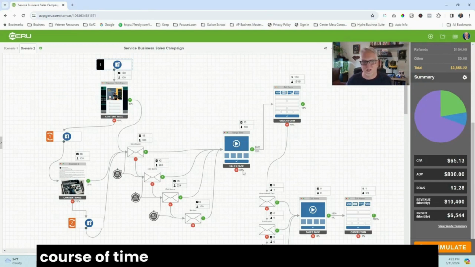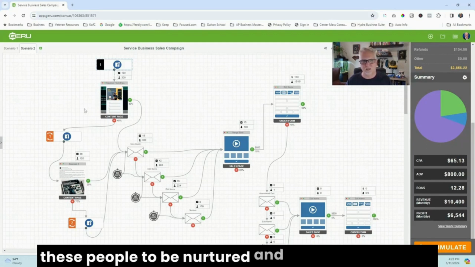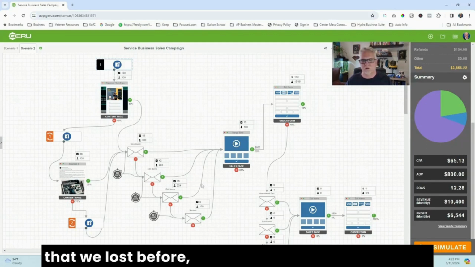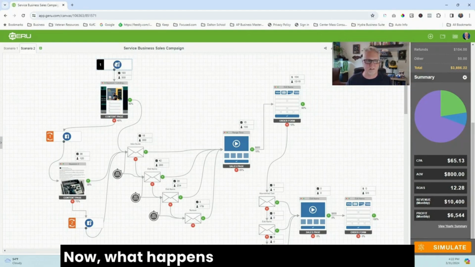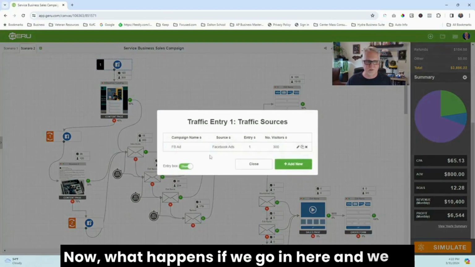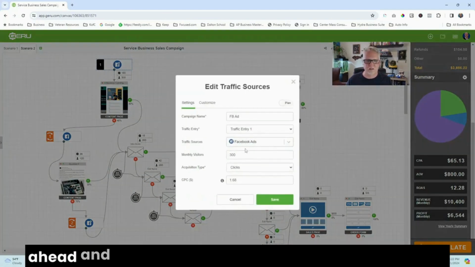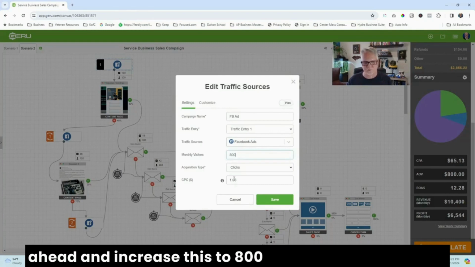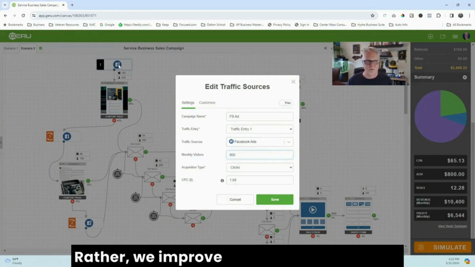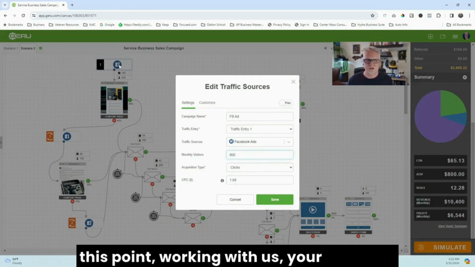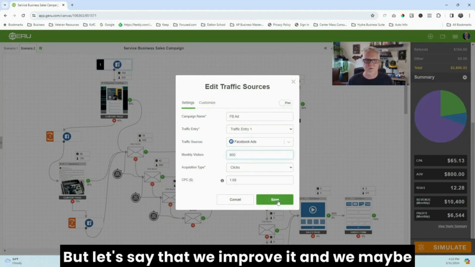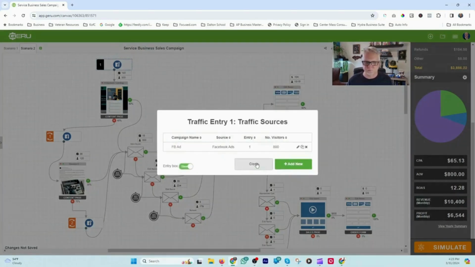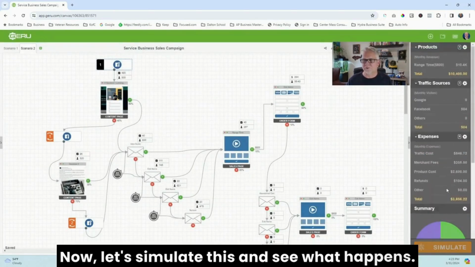Now over the course of time, because of this same ad, and allowing these people to be nurtured and to capture the ones that we lost before, we got a $6,000 monthly profit. Now what happens if we go in here and increase this to 800? Rather, we improve the message, which by this point, working with us, your message is already going to be much better. But let's say that we improve it and maybe even put a little bit more money to it.